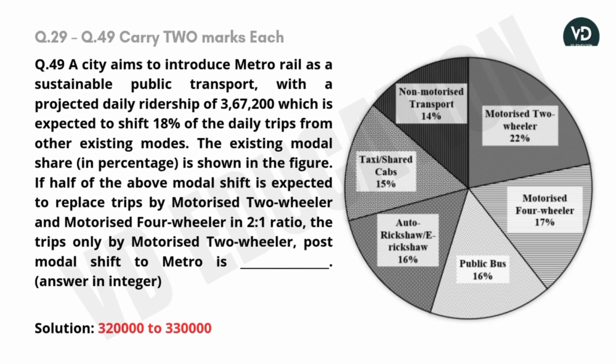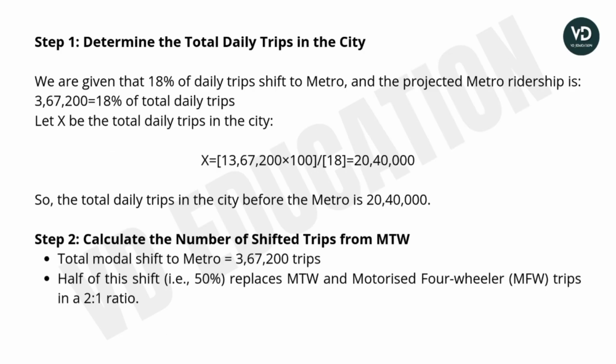If half of the above modal shift is expected to replace trips by the motorized two-wheeler and the motorized four-wheeler in ratio 2:1, the trips only by the motorized two-wheeler post-modal shift to the metro is dash.